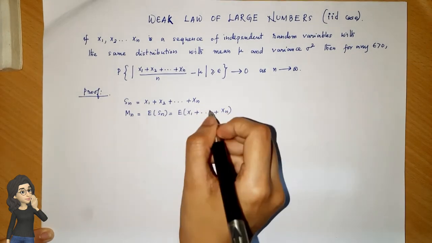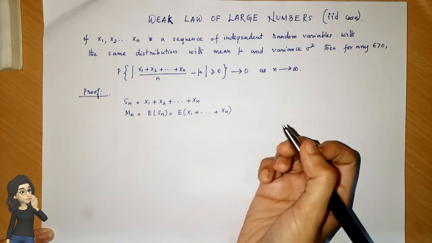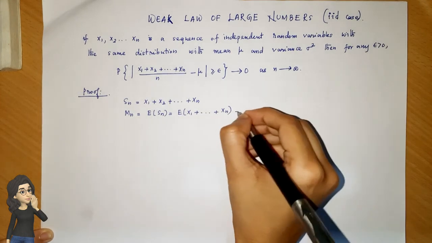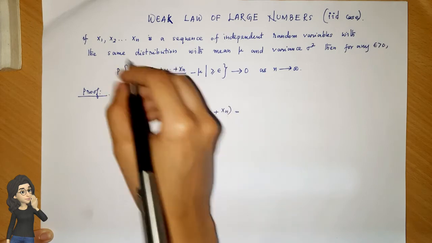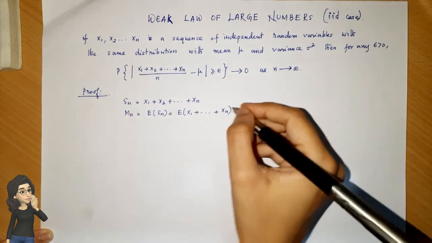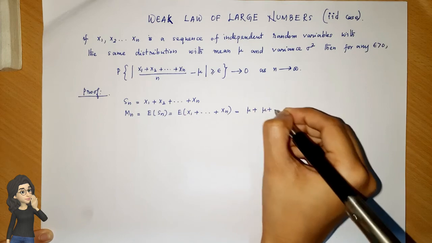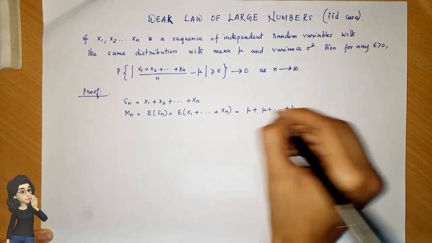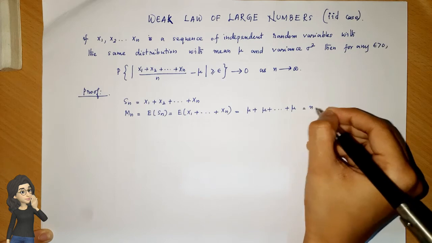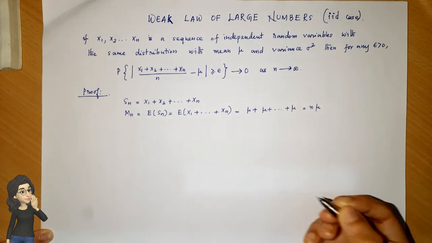That is the expectation of the sum of random variables. And here we know each random variable xn has the mean mu. So this is equal to mu plus etc. plus mu, n times. That is equal to n mu.